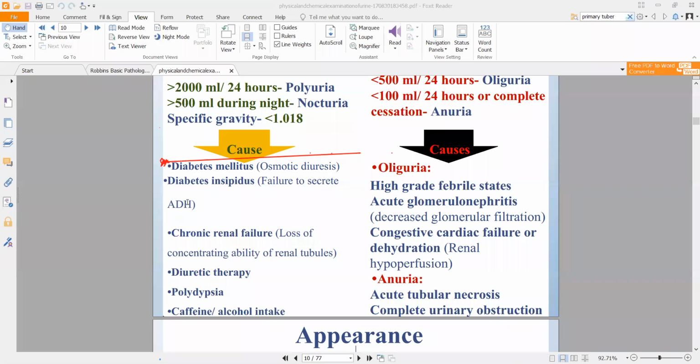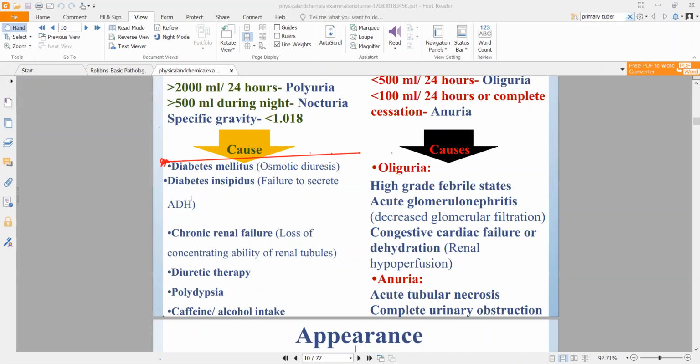So if your kidneys are not working, that can indicate that the patient has chronic renal failure, where their kidneys are not working properly. Or they might be on diuretic therapy. Diuretics are drugs that are given to hypertensive patients. So patients who have hypertension, or increased blood pressure, one method in which you can decrease their blood pressure is by giving diuretics, where they urinate more.